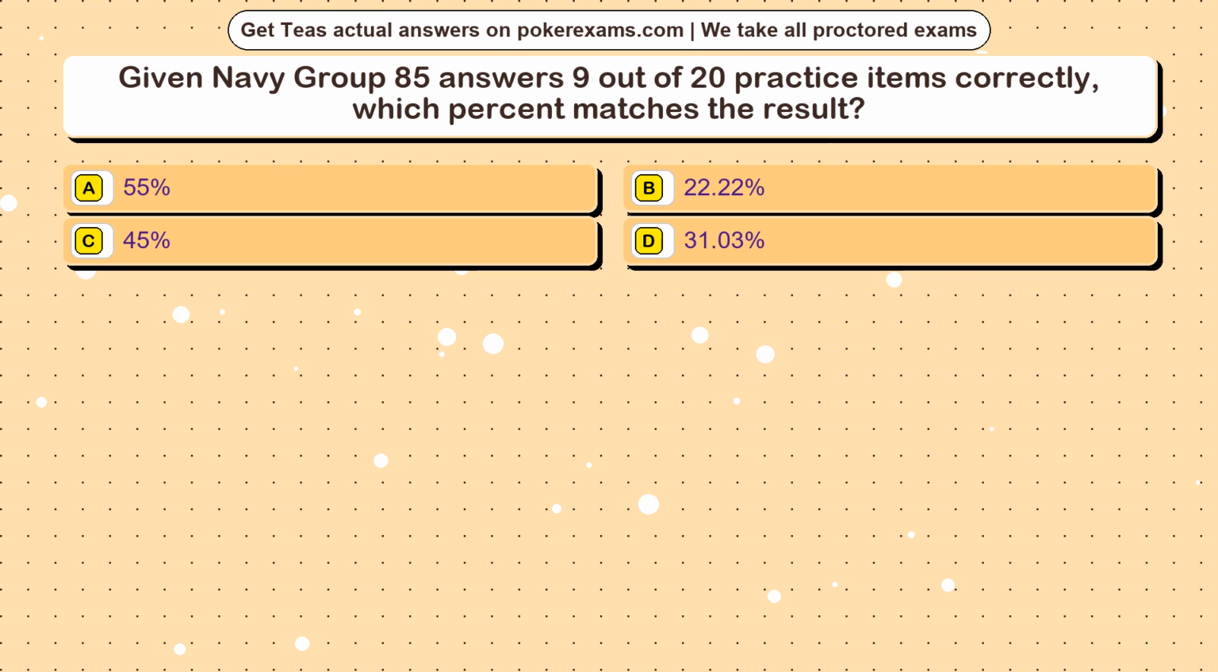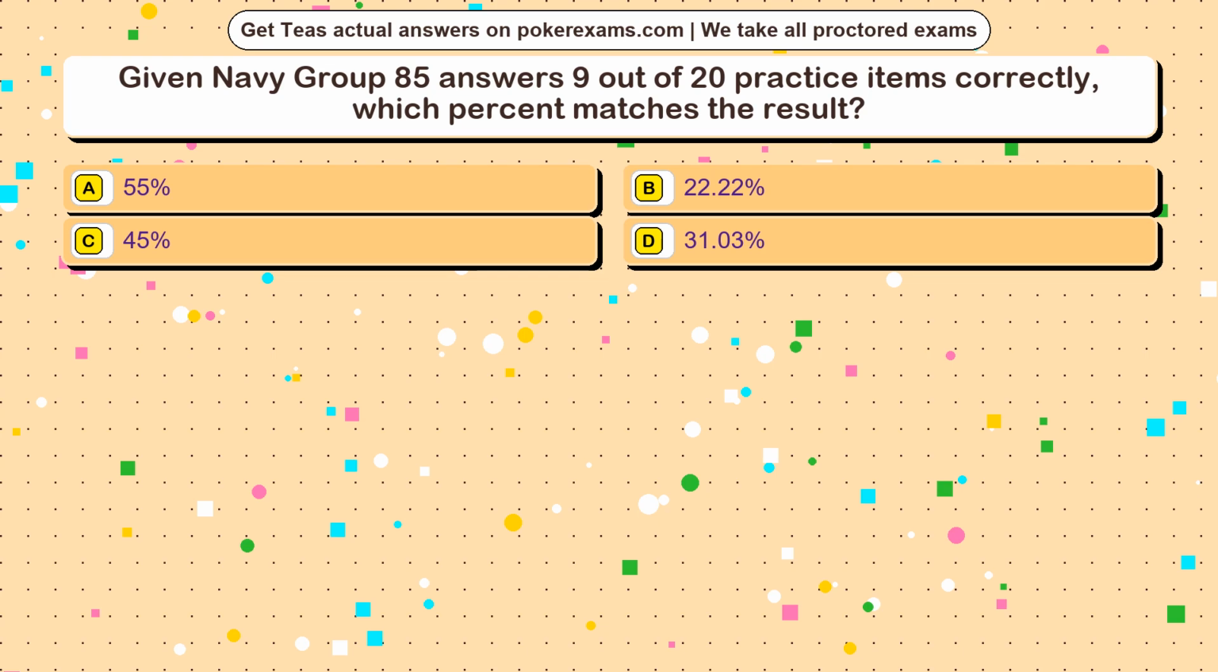Question 7. Given Navy Group 85 answers 9 out of 20 practice items correctly, which percent matches the result? Option A, 55%. Option B, 22.22%. Option C, 45%. Option D, 31.03%.